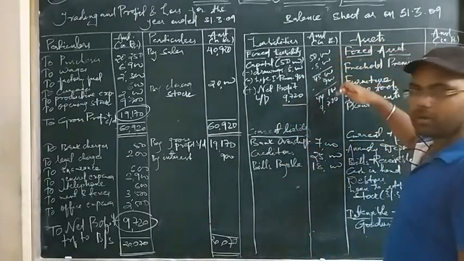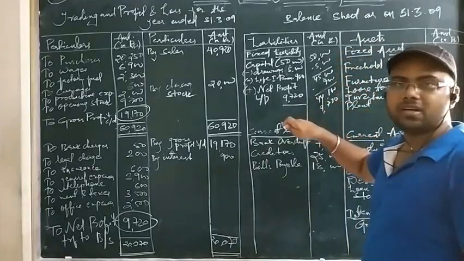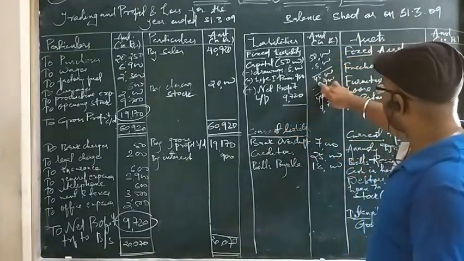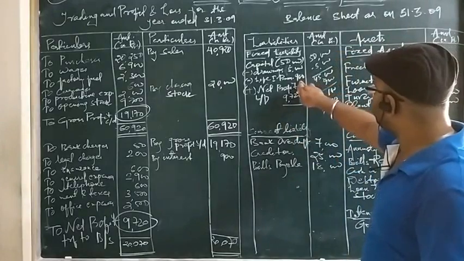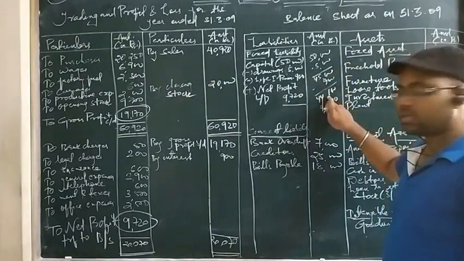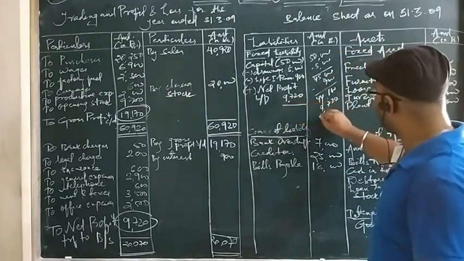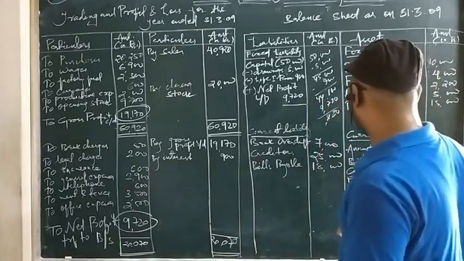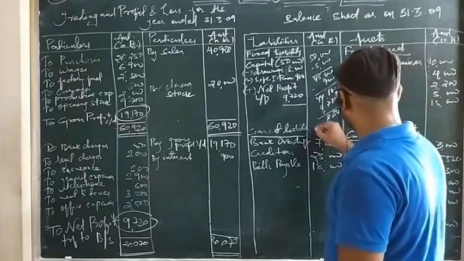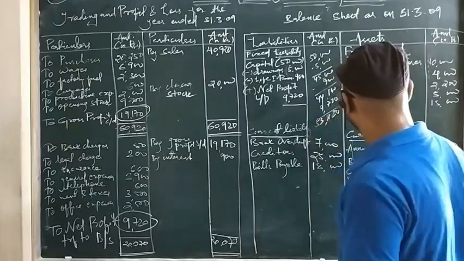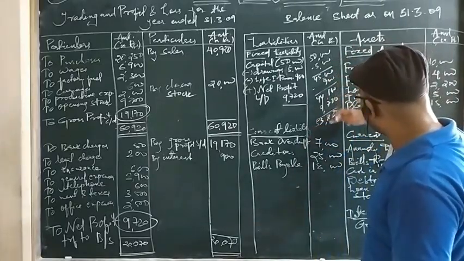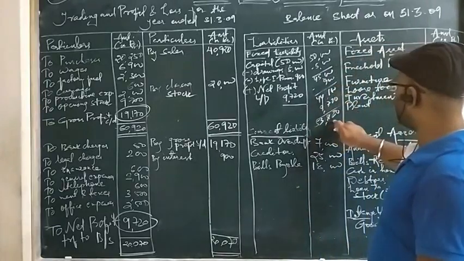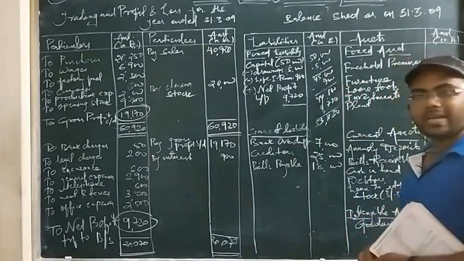See, I am making the calculation one by one in the rough for making you understand better. I have deducted drawings 5,000, I got 45,000. I have deducted life insurance premium 900 and I got 44,100. Then I have added net profit to it, and the total comes here as 53,820.